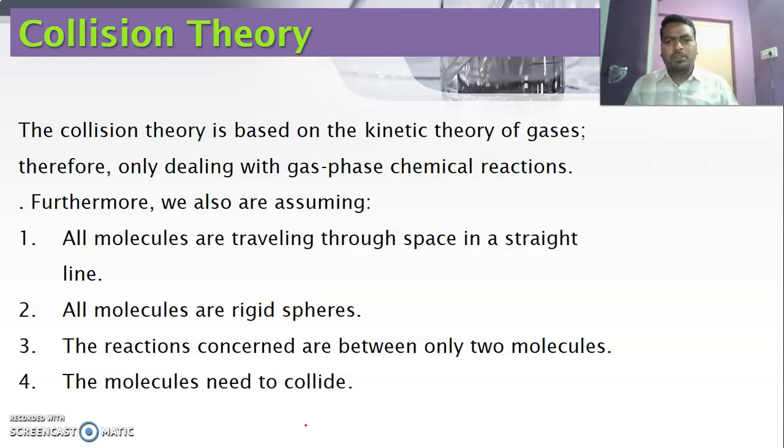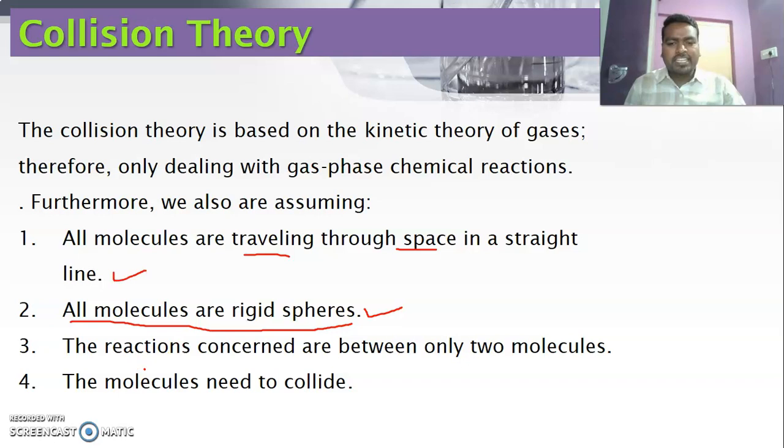So the important postulates of the collision theory. The aim of this theory is to explain the kinetics of only gaseous reactions. This theory considers all the gaseous molecules as rigid spheres, and these molecules travel through space in a straight line.